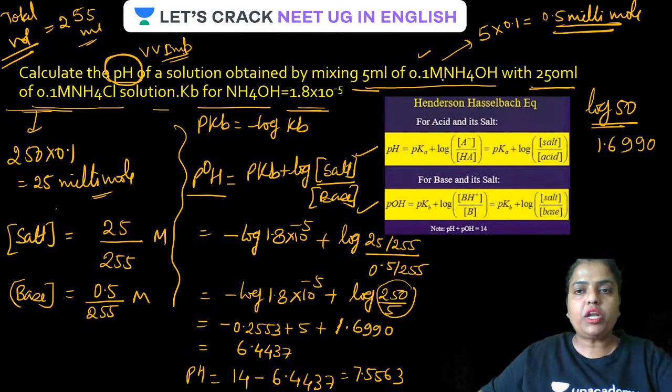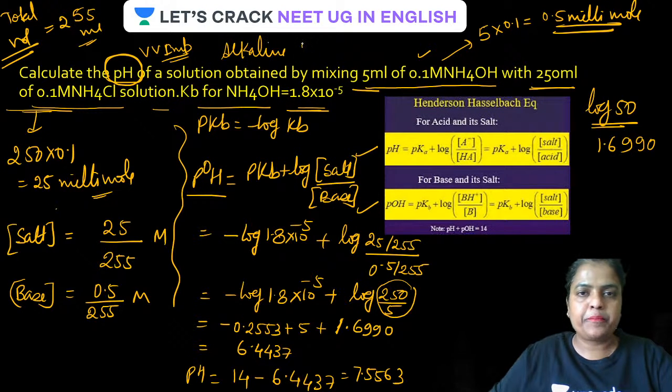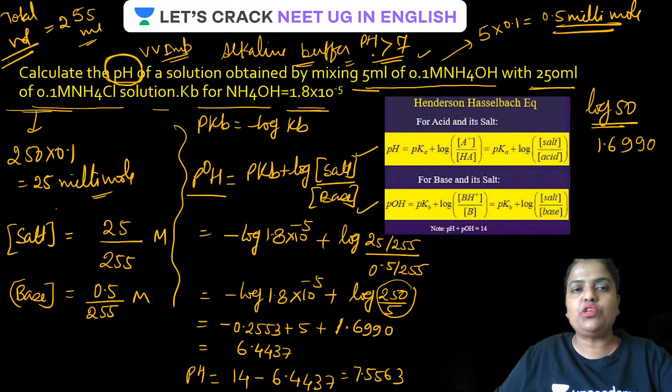One more thing, guys. Ask yourself what type of buffer it is. The buffer is what? Alkaline buffer. We have already seen that an alkaline buffer will have a pH more than 7. So that is how you can compare the answer, whether you are going correct or not.